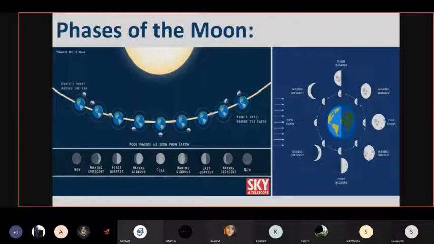Here we can see the diagram of how the phases occur. In every situation, we see that the moon is always half lit because the sunlight falls in such a way that the moon gets half lit, and the shape we see from the Earth makes the phases. Here, in between, we get to see the full moon, and then when it completes one cycle, then comes the new moon, then again the full moon.